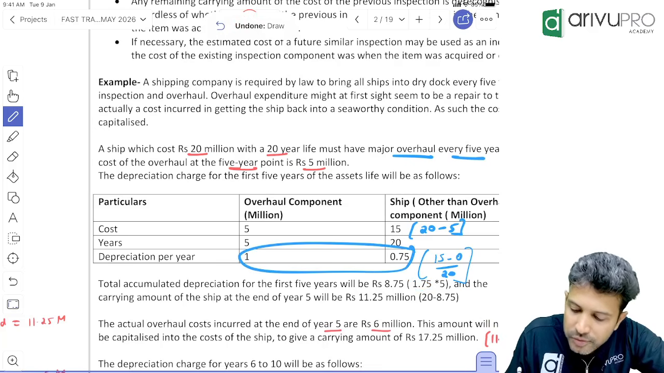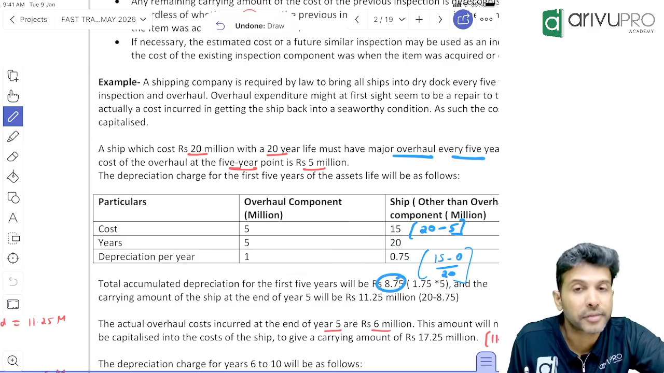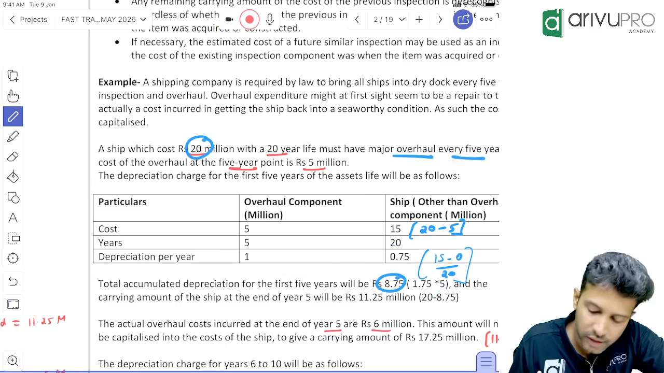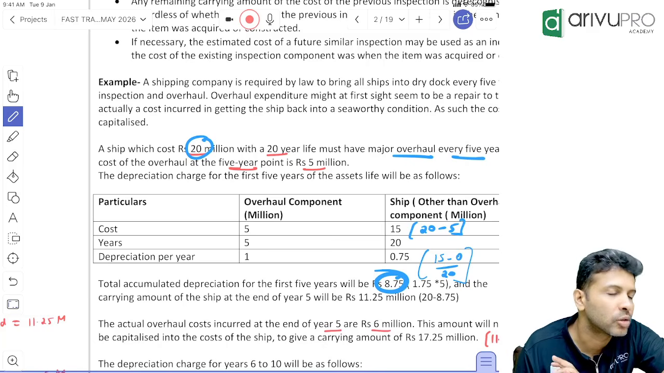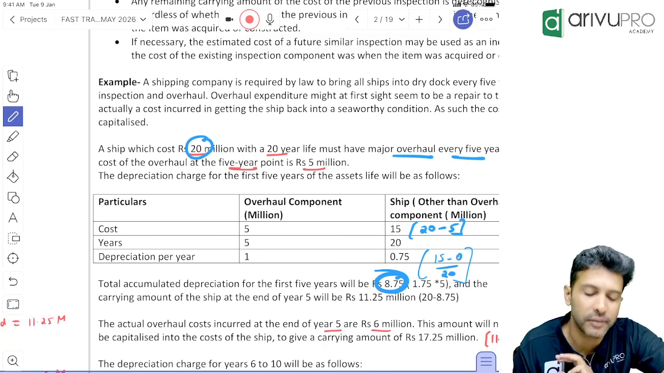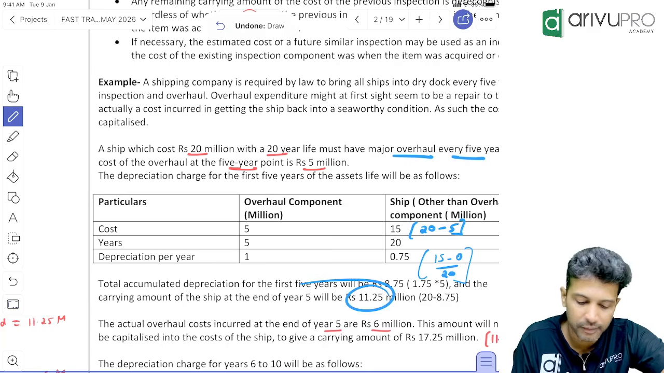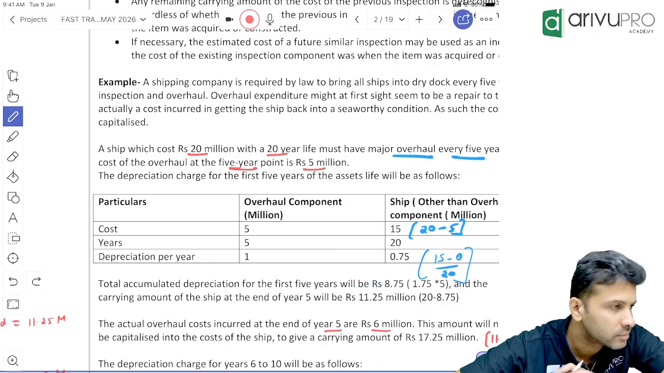1.75 is a depreciation for 1 year. For 5 years, how much? 8.75. Correct? You bought the ship for how much million? 20 million. For 5 years put together, how much have you depreciated? 8.75. So what is the carrying amount of the ship after 5 years? 20 million minus 8.75 million. How much is that? 11.25. Good enough. That's how the numbers have been derived.